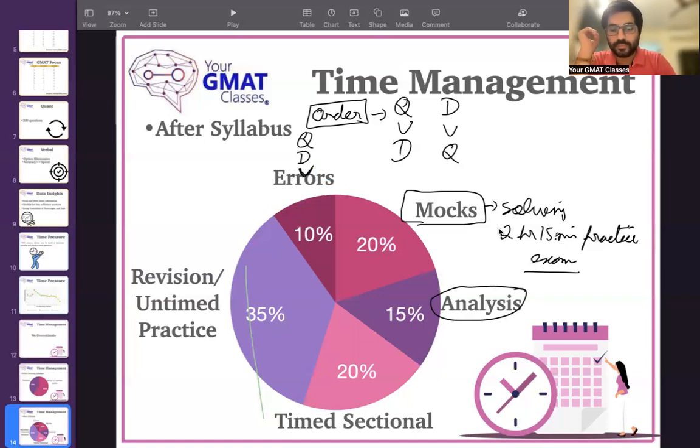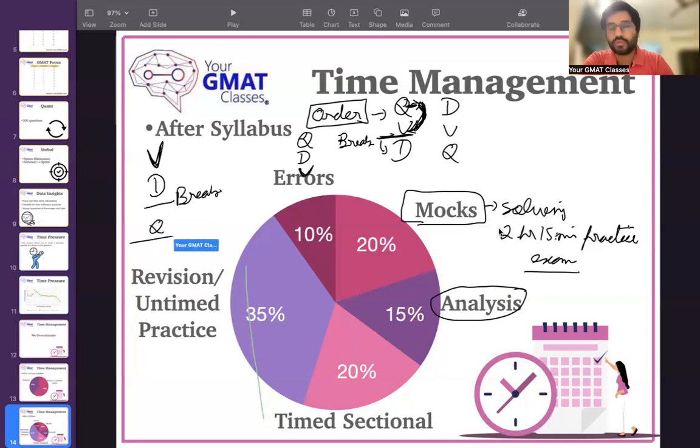Let's say, for example, in my case, I am very confident with my quant attempt. So I do it first to build confidence, then I take that confidence and do verbal. And then here I take a break and write data insights. So this model works for me. For someone who's very good with verbal, the model that will work is to do verbal first, then data insight, then give yourself a break, and then go through quant. Have some momentum, have some confidence. All of these small things really matter a lot in analysis.